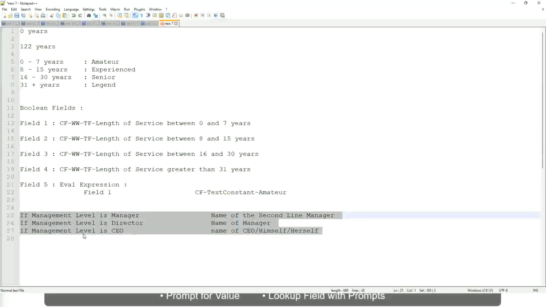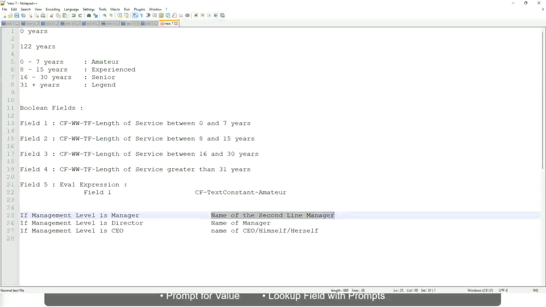Which function would you use? Evaluate expression, evaluate expression band or lookup range band? Evaluate expression, is it? Yeah, because here you have to return an instance.